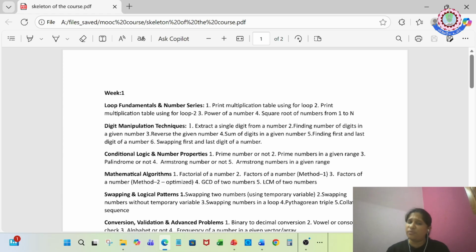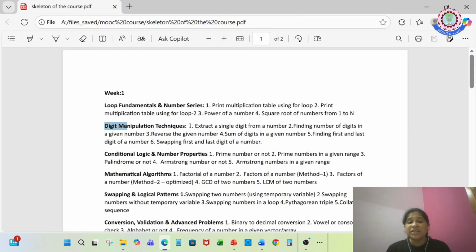So in the first week, the first set of videos is loop fundamentals and number series, where you'll learn to print the multiplication table using a for loop, another version of it, and you'll also do the power of a number, square root of a number and so on.